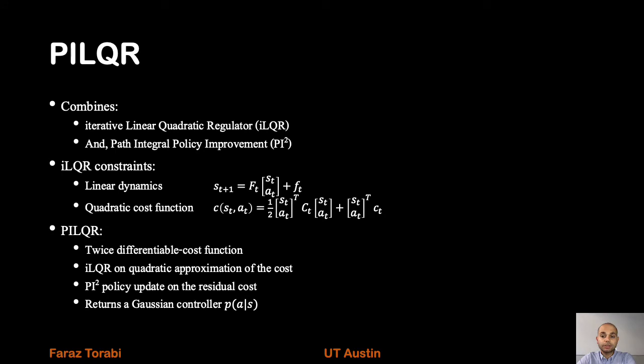PILQR removes the quadratic cost requirement of ILQR. Instead, it requires only that the cost function be twice differentiable. PILQR forms a quadratic approximation of the cost and makes policy updates by first using the ILQR approach over that quadratic approximation, and then performs a subsequent policy update using PI squared on the residual cost. At the end, it returns a Gaussian controller p(a|s).